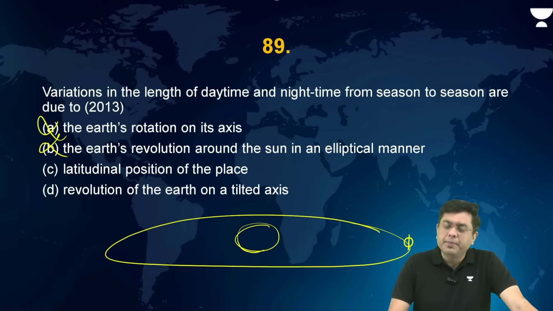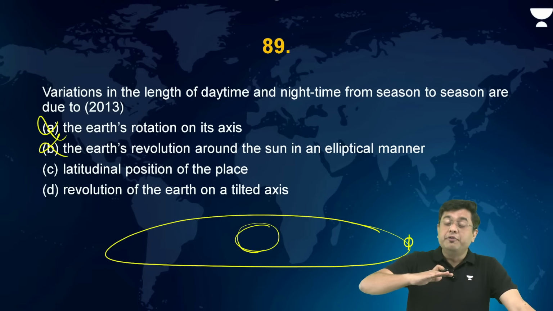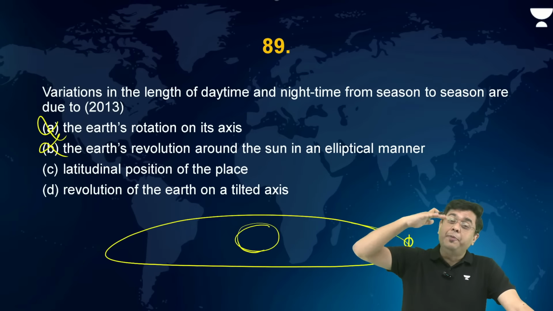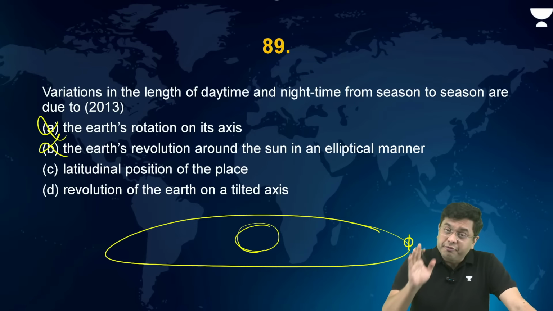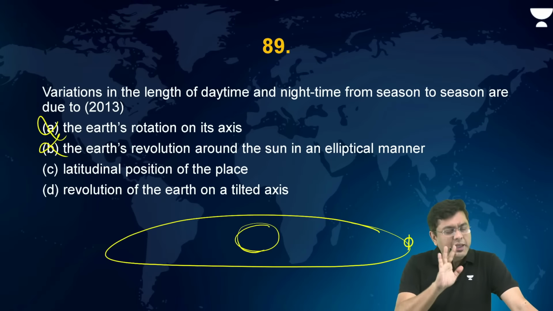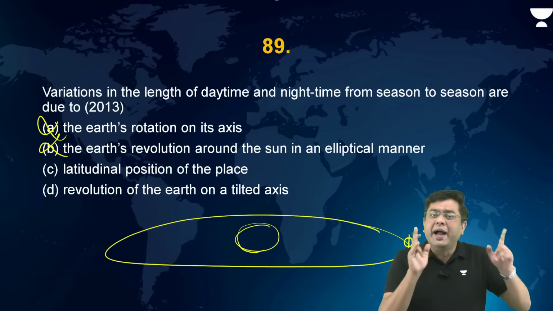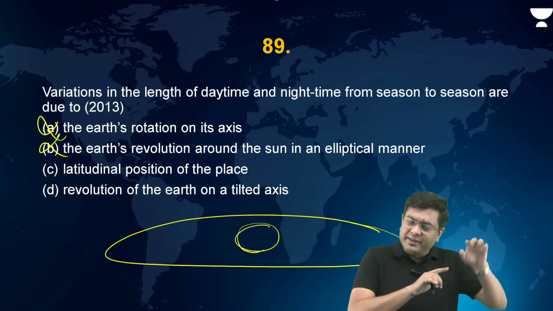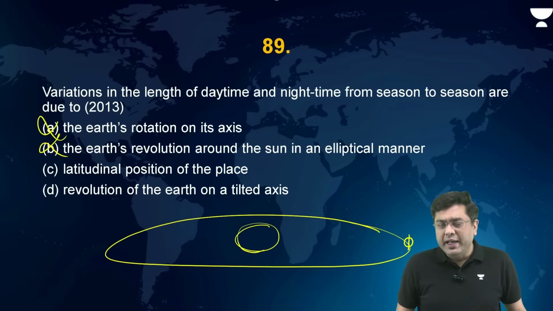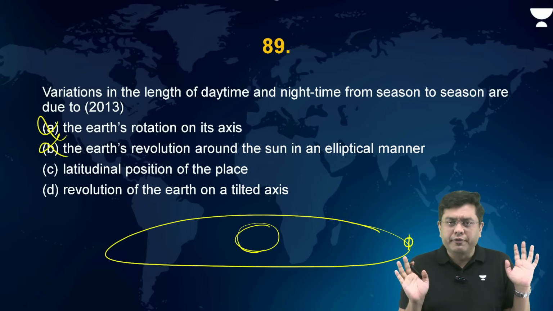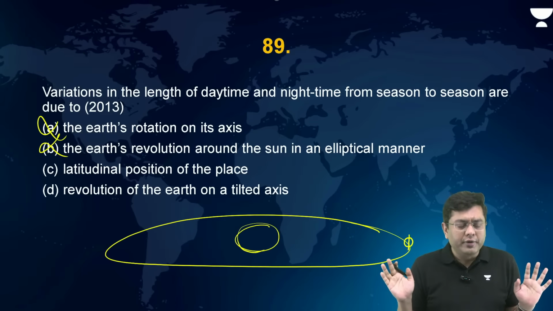Latitudinal position of the place. Again, think about it. Regardless of whether you are at the equator, the subtropics, or the subpolar region, if the axis is straight, equal length of day, equal length of night. Why? Because the circle of illumination will equally end up dividing both the hemispheres. So equal duration of sunlight, equal duration of nighttime.